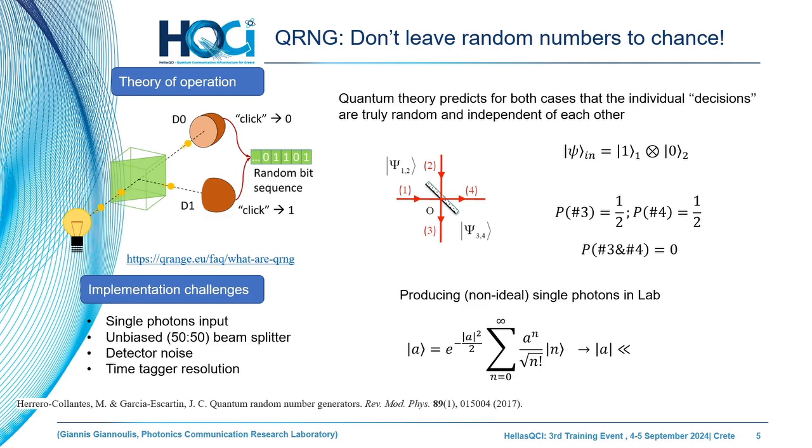A simple implementation is to create quantum objects, single photons, Fock states, following the quantum mechanical formalism, and use one photon, one quantum state, entering one unbiased 50-50 beam splitter. The probability of the photon exiting either port of the beam splitter is equal and truly random. This is a simple implementation of QRNG and the one that the theory of QRNG starts with. In many QKD systems, of course, there are alternative implementations with a lot of advantages and implementation challenges.